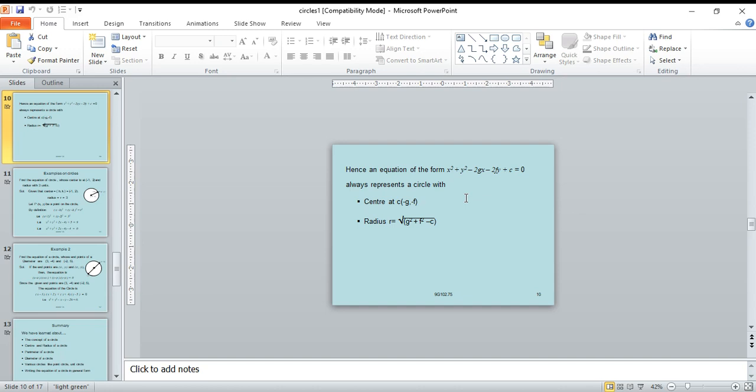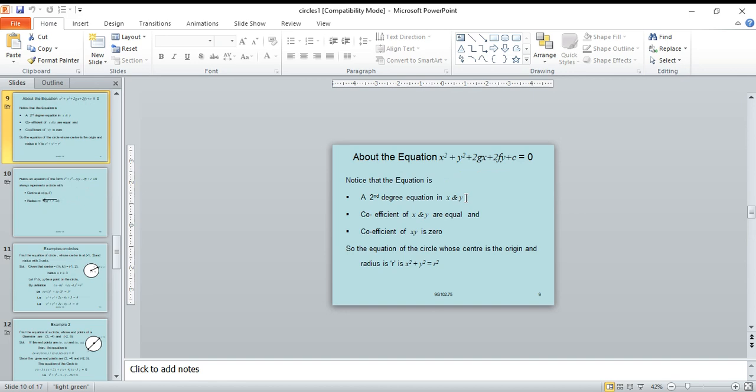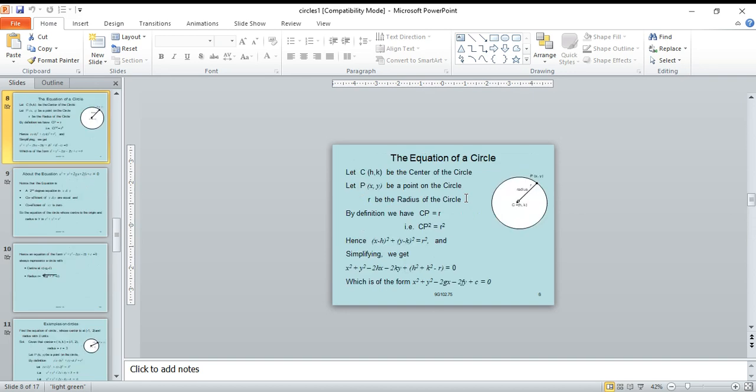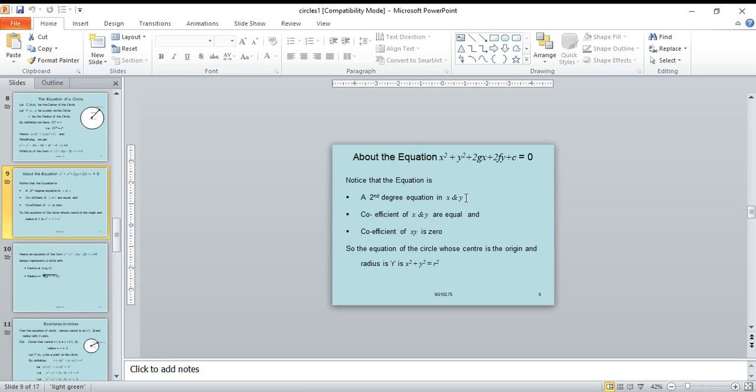Center C equal to minus g comma minus f and radius r equal to under root of g square plus f square minus c, which is of the form x square plus y square plus 2gx plus 2fy plus c equal to 0. Notice that the equation is a second degree equation in x and y. The coefficient of x square and y square is equal and the coefficient of xy is 0.